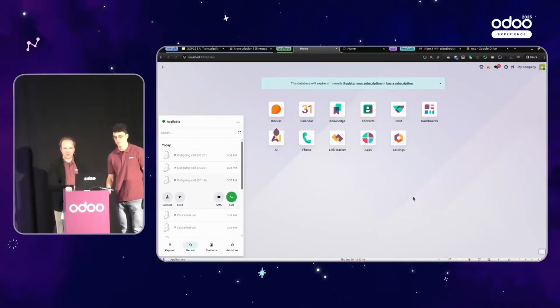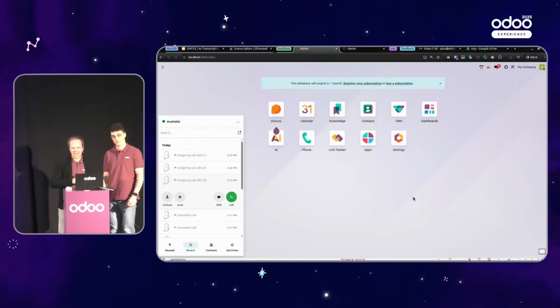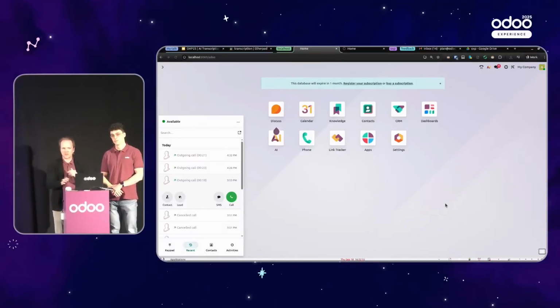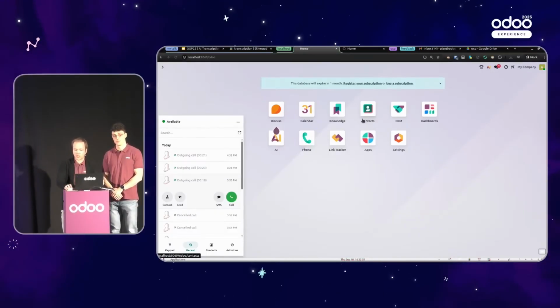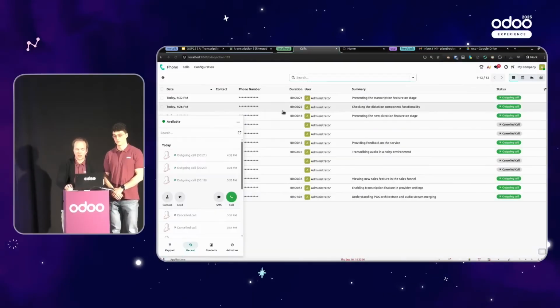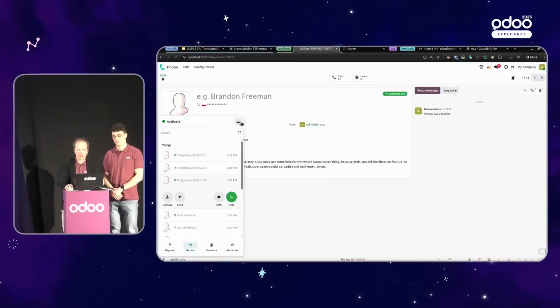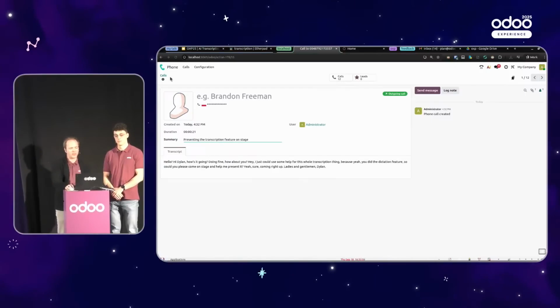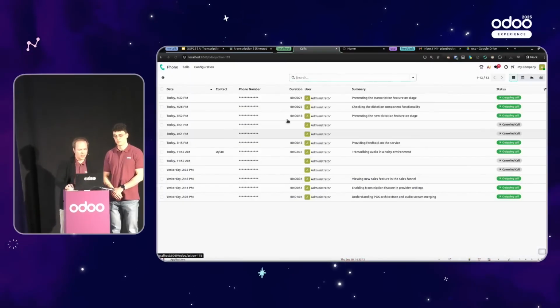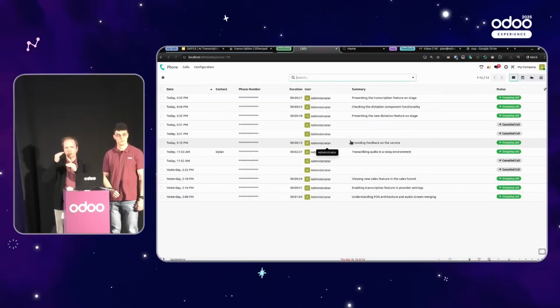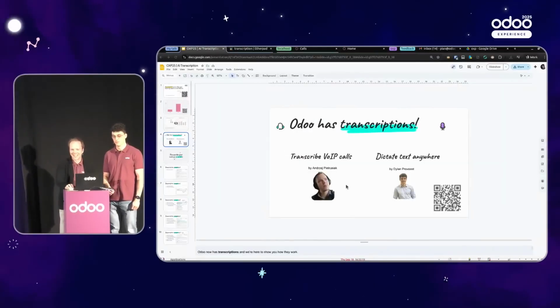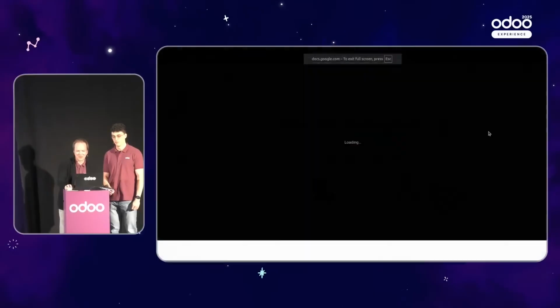Quick demo before we jump into actual dictation. We just took a phone call, and with the new set of transcription features, you can now open your phone app, open your phone call, and you can see both the full transcript as well as the summary. So you can quickly skim the phone list view for your actual call, and you can click on it to see the details. Now let's go back to our presentation as we are finally complete.